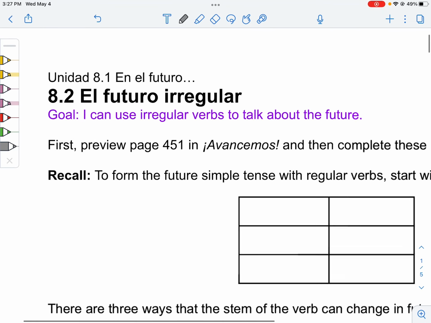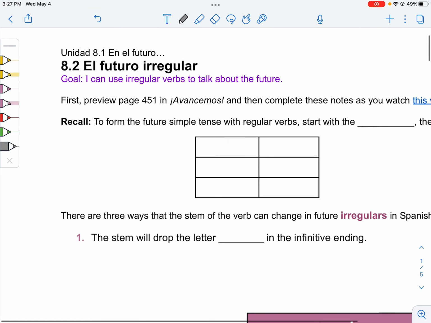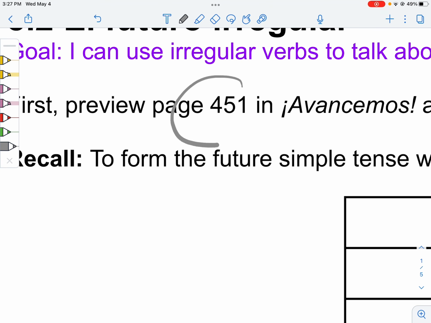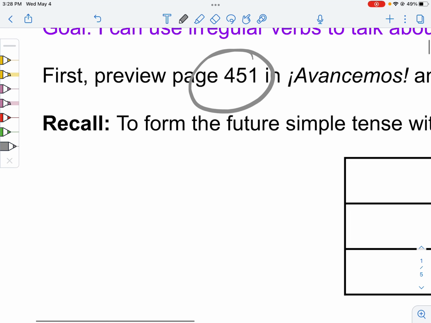By the end of the day, you will be able to use irregular verbs to talk about the future. So first of all, go ahead and read page 451 in your textbook to get an idea of what we're going to do. Now that you've read the page in your textbook, I'm going to take a little bit more thorough approach to